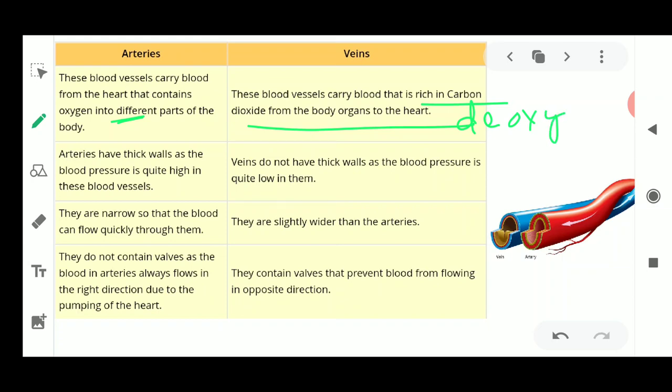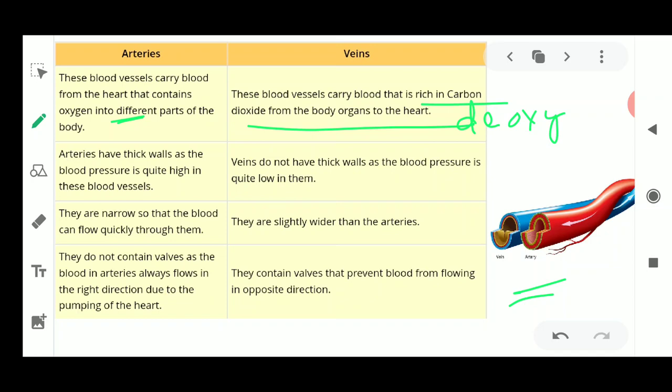Here also one more diagram is of arteries and veins, where the red color is showing you the artery and the blue color is showing you the deoxygenated blood carrying vessel, that is the vein. So artery is red in color and vein is blue in color. Here it is being shown in the diagrammatic form. It is not such that we are having a blue blood and a red blood in your vessels. It's not that.